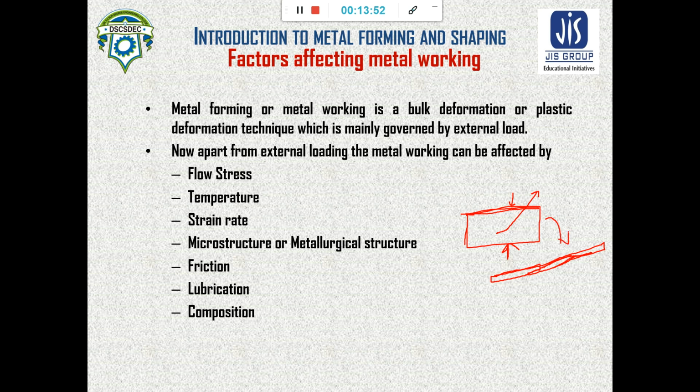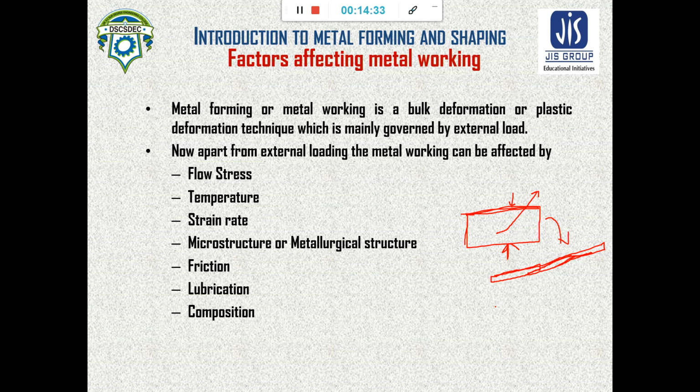Plastic deformation occurs, and by this plastic deformation, the stock or blank or workpiece can take the desired shape, and it can stay at that shape. Why? Because the bulk deformation is plastic deformation. That is not elastic deformation. That means metal forming works only in the plastic region. That means the nominal stress that should develop in case of metal forming is the yield stress.